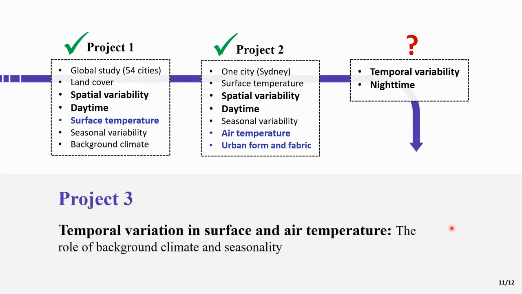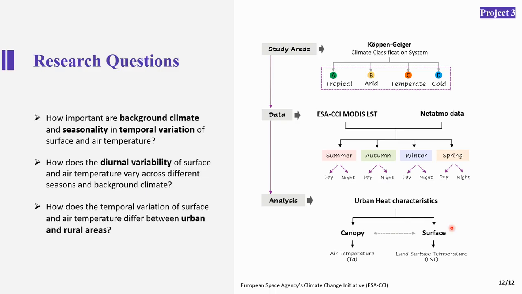So this is motivating the third project of my PhD, which is about understanding the temporal variation in surface and air temperature. This is again a global study, but this time with modest satellite with a coarser resolution. And in this project, we are trying to understand how important background climate and seasonality are in temporal and diurnal variation of surface and air temperature, and how it differs between urban and rural areas. And yeah, I'm happy to discuss this project further with you if you are interested.